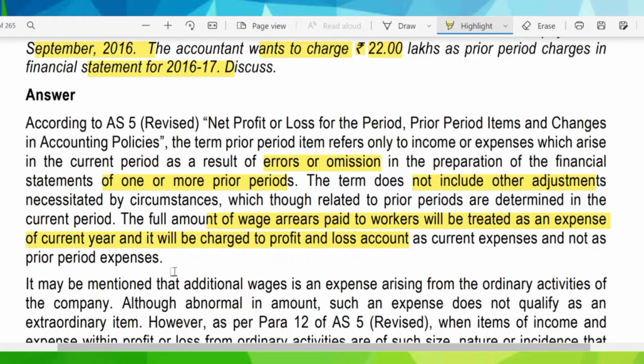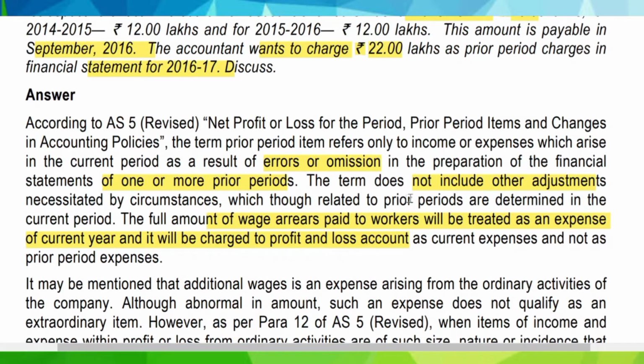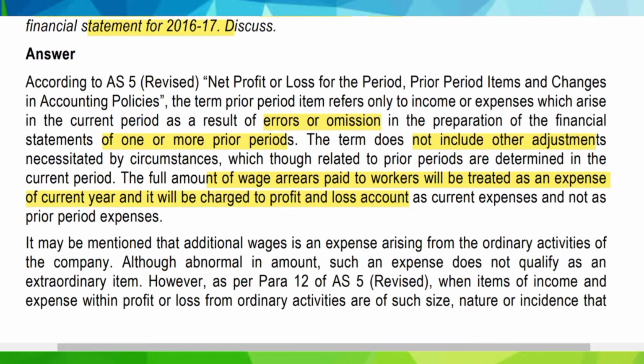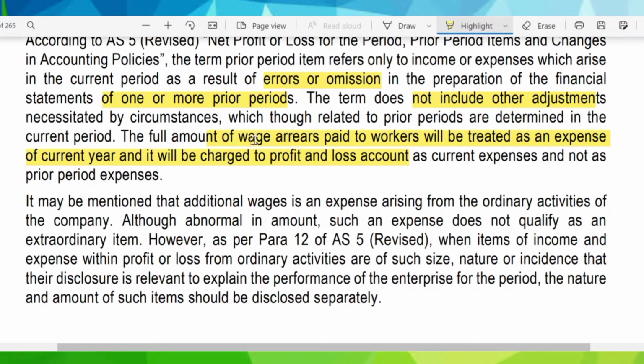So since in the concept part we have learned this, any term which is not included as adjustment in the earlier year and is arising right now in the present year won't be treated as prior period item. So any amount, or in the present case wages arrear paid to the worker, will be treated as expense of current year and not that of prior period expense. It may be mentioned that the additional wages is an expense arising from the ordinary activities of the company. Although abnormal in amount, such expense does not qualify to be an extraordinary item.